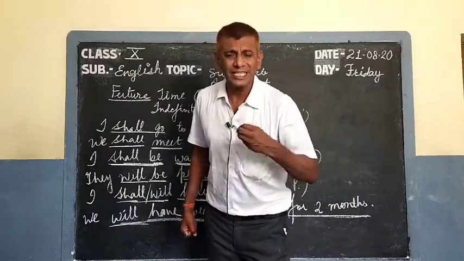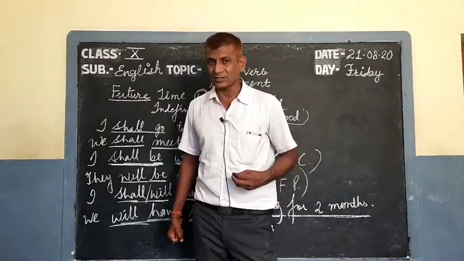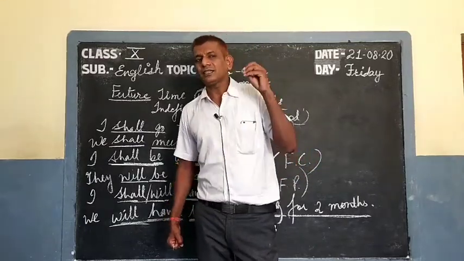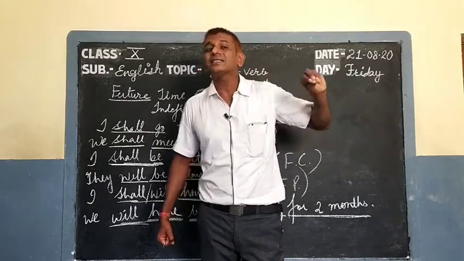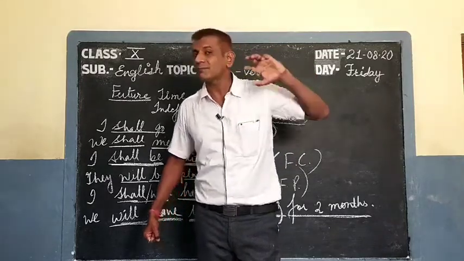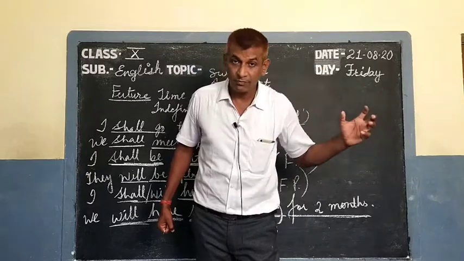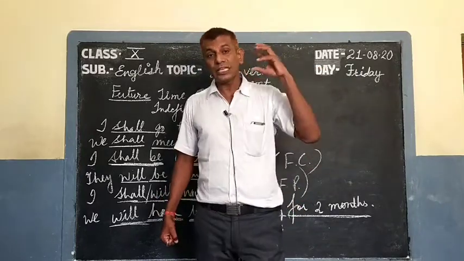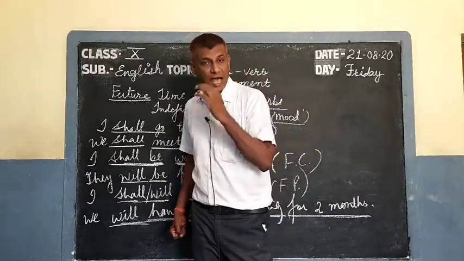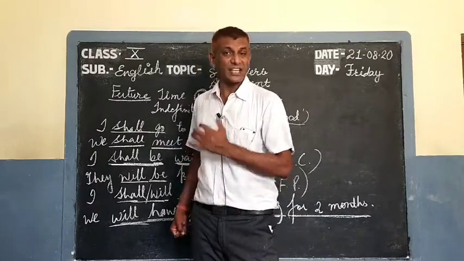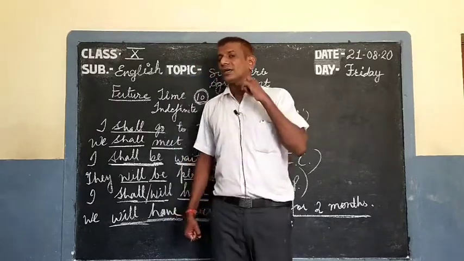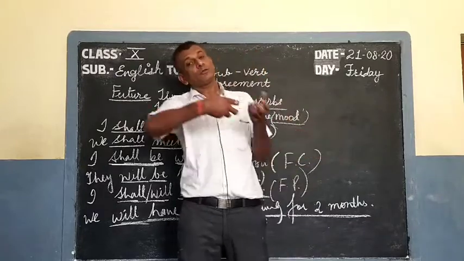You make a request. So what is that? The form is past. Could is a past form, but we use that past form for the present time. So we can use past forms for the present time.